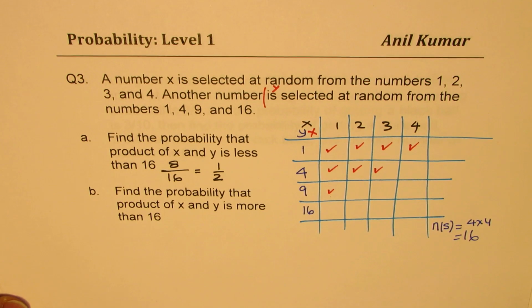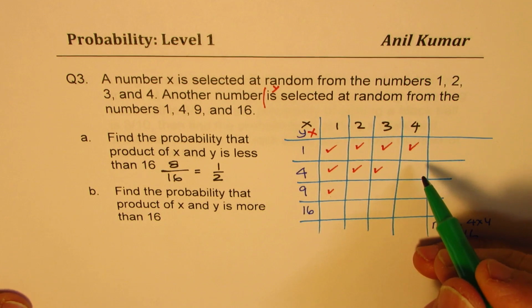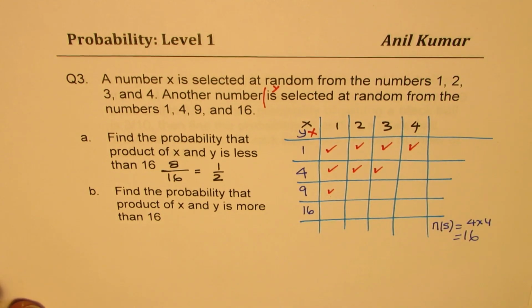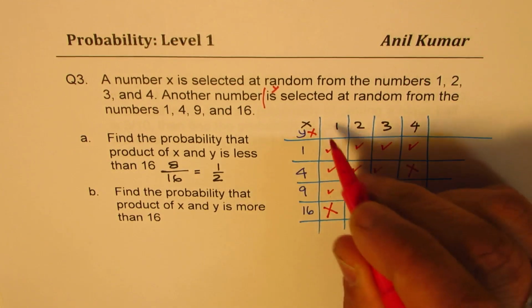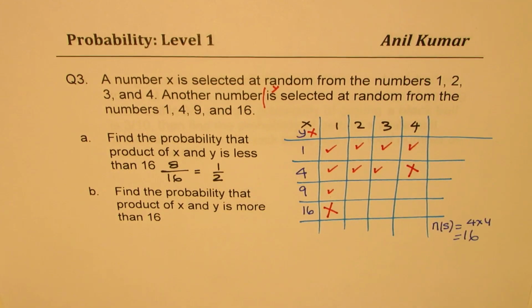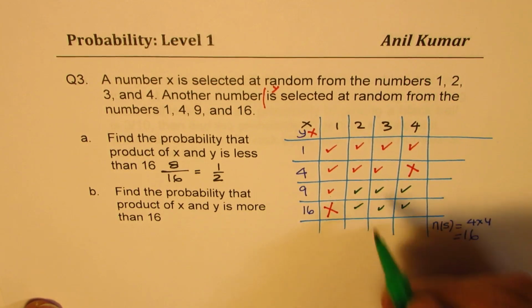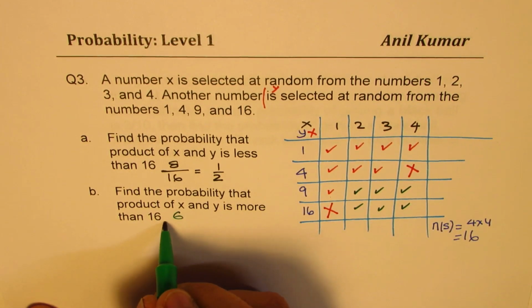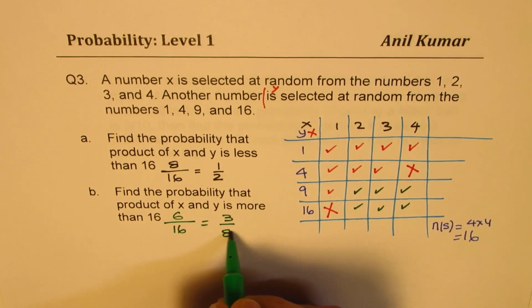Now let's take up the next part, which is the probability that the product x and y is more than 16, right? More than 16 means everything here? No. Something could be equal to 16 also, right? So let's cross out those which will give us 16. So 4 times 4 and 1 times 16 is going to give us 16. So now we are left with 1, 2, 3, 4, 5, 6. So this answer should be 6 over 16. Perfect. Dividing by 2, we get 3 over 8 as our answer.